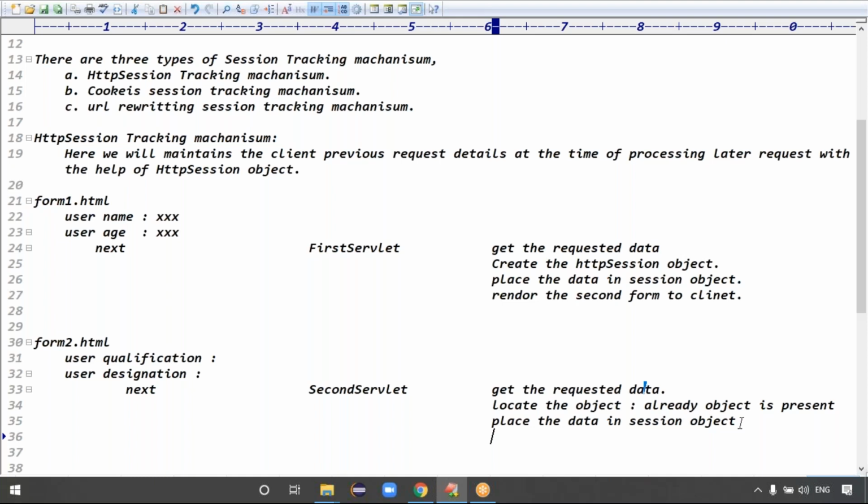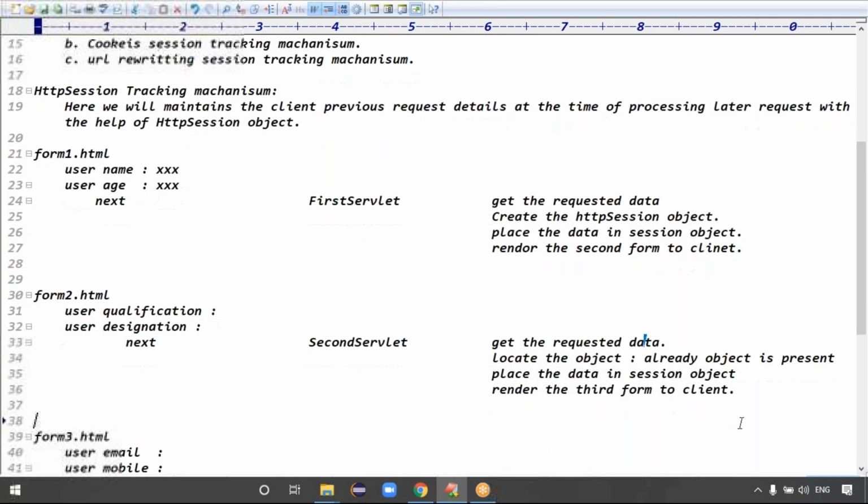First form, next button. Second form, next button. Third form. That's what you have to render; rendering is for sending. Tell me, guys, render the third form to what? Client, right? Exactly. Now what happened, guys? The third form is displayed in the browser, right?